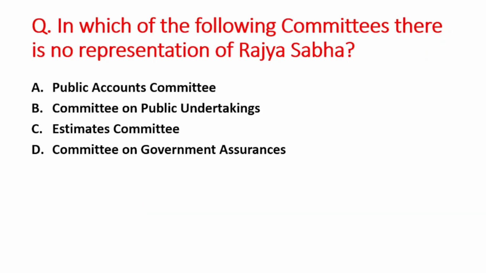Next question is: in which of the following committees there is no representation of Rajya Sabha? A option is Public Accounts Committee, B is Committee on Public Undertaking, C option is Estimates Committee, and D option is Committee on Government Assurance. So right answer is option C, that is Estimate Committee. हमने previously डिस्कस किया कि जो Estimate Committee होती है वो largest committee of Parliament होती है और इसमें 30 members होते हैं जो कि सारे belong करते हैं लोकसभा से, right?